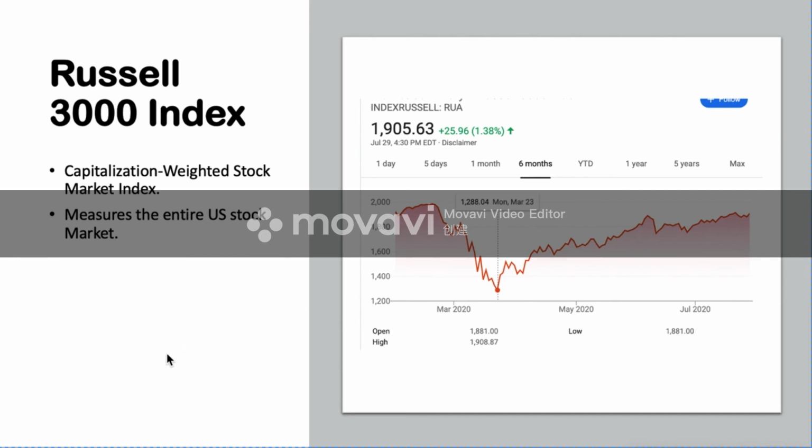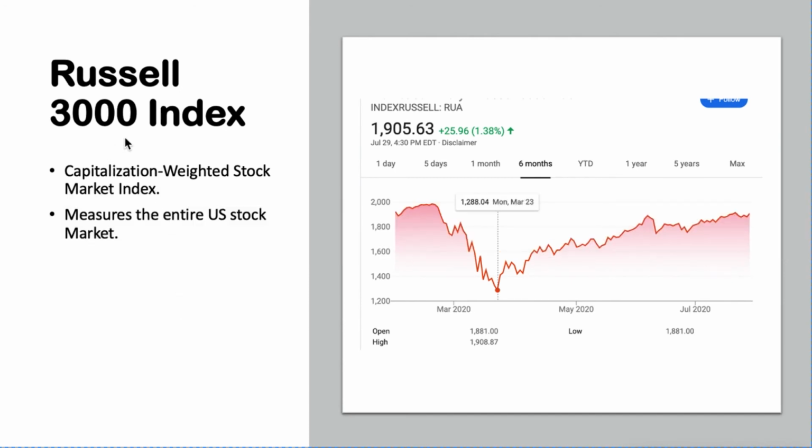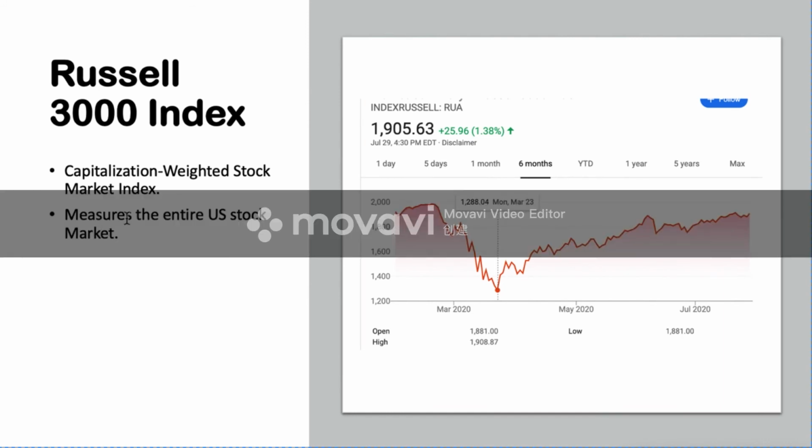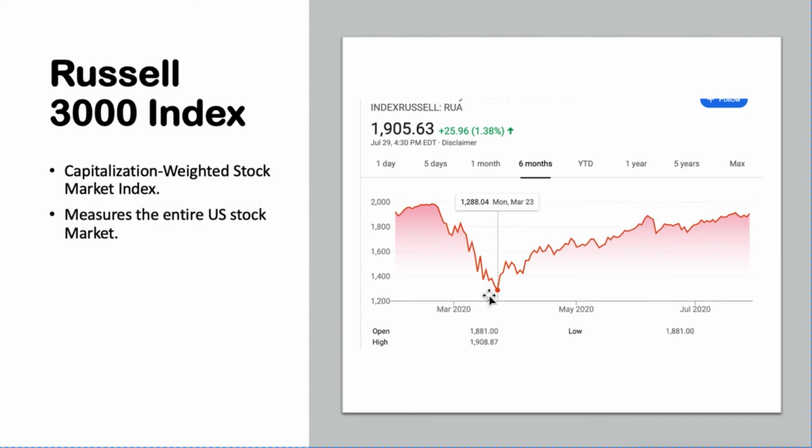Okay, finally, the Russell 3000 index. This one is a little bit different. This one measures the entire US stock market and it has a very small index number. Here, on the same day, March 23rd, it jumped to a trough.